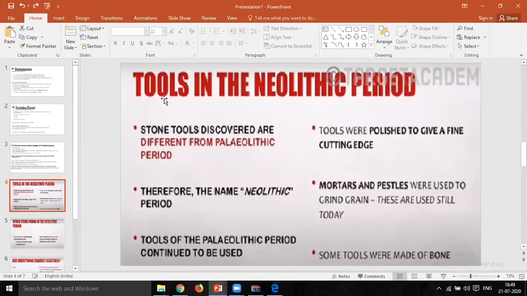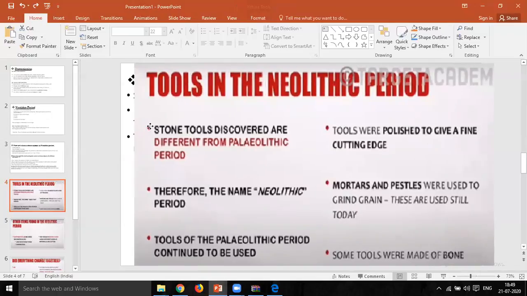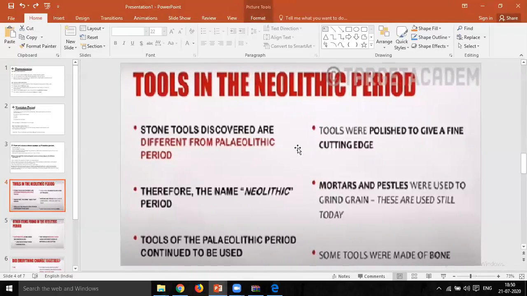So what is the first point regarding the tools used in the Neolithic period? As I am pointing out with the mouse, you can see there: the stone tools discovered are different from the Paleolithic period. The stone tools used in the Neolithic period were different from the stone tools used in the Paleolithic period, and therefore the name Neolithic period came into existence.